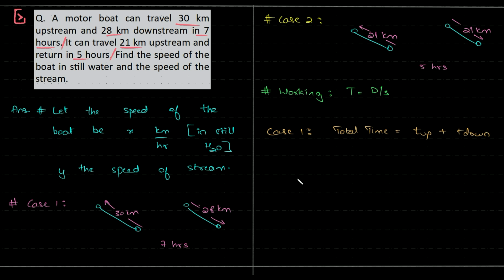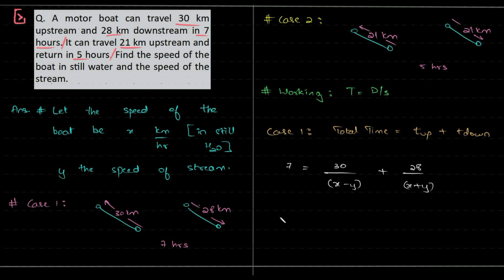Right, that's how you should deal with. Total time is equal to 7 hours. Upstream is distance by speed. Upstream, remember, speed of the boat minus the stream, plus 28 by x plus y. Okay. Oh yeah, this will be a lengthy answer.